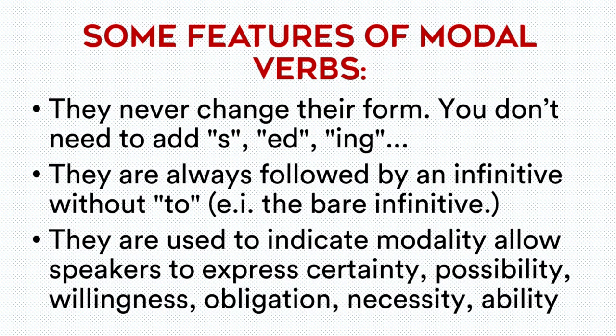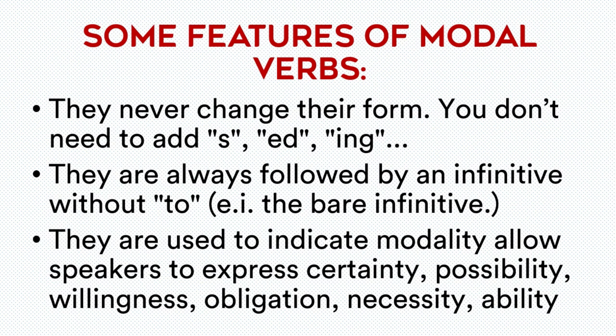So, as I told you in the definition, it generally tells us about the quality or type or intention of the verb, or how the action would be done. So the willingness or the obligation or the necessity or the ability or the possibility or the certainty, what kind of quality is there in the action word.